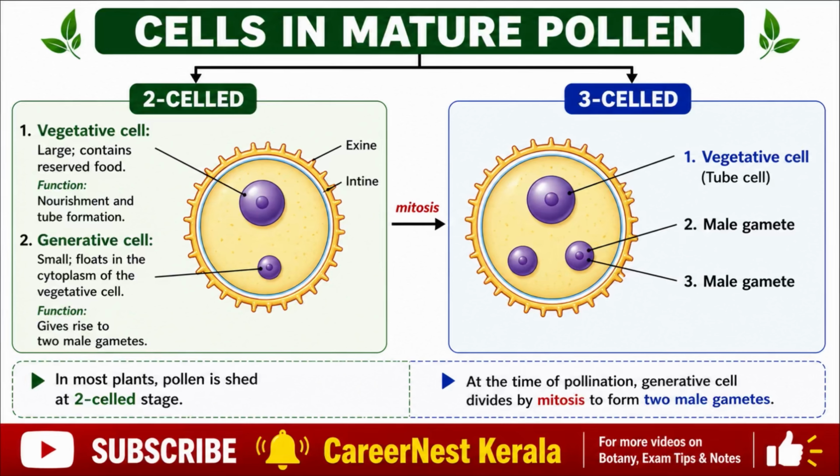Cells in mature pollen, two-celled: 1. Vegetative cell: large, contains reserved food. Function: nourishment and tube formation. 2. Generative cell: small, floats in the cytoplasm of the vegetative cell. Function: gives rise to two male gametes.